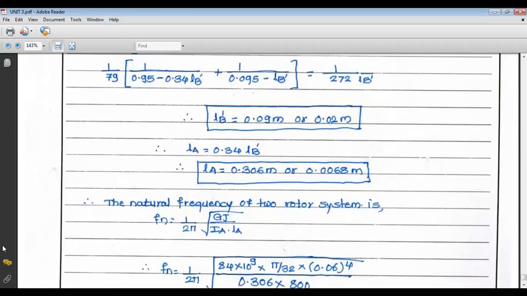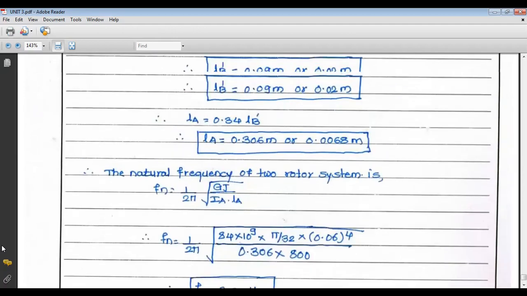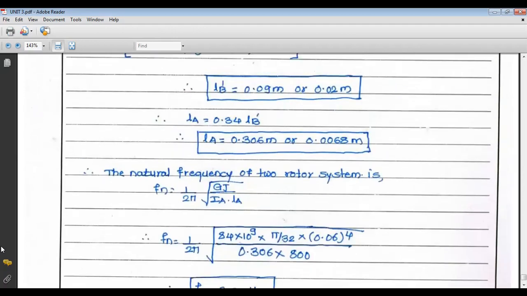For natural frequency, we can use any one formula. The natural frequency of a two rotor system is Fn equal to omega n upon 2 pi, and omega n is the square root of GJ upon I LA. We can also use the square root of GJ upon IB dash LB dash. So from that we get Fn equal to 1 upon 2 pi.